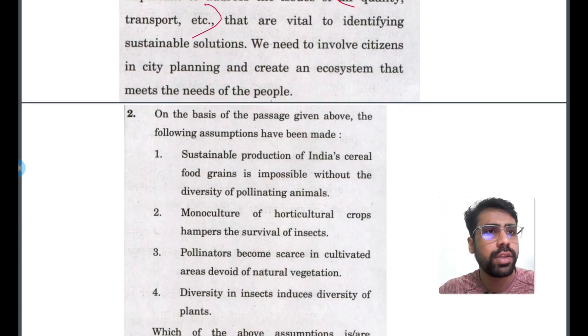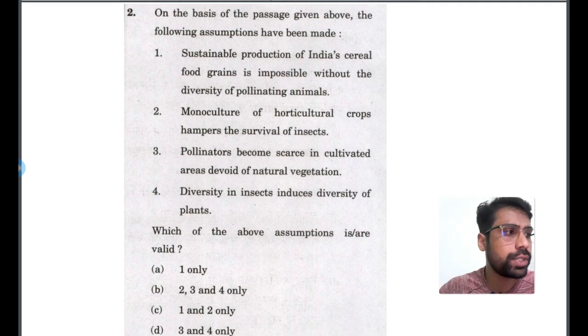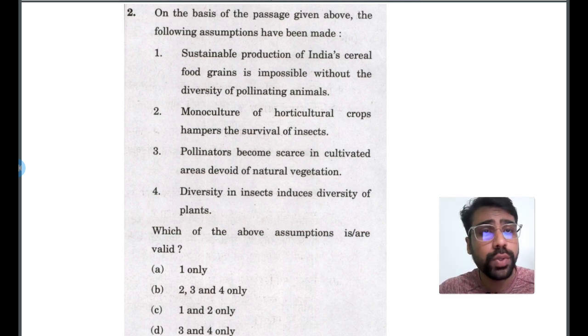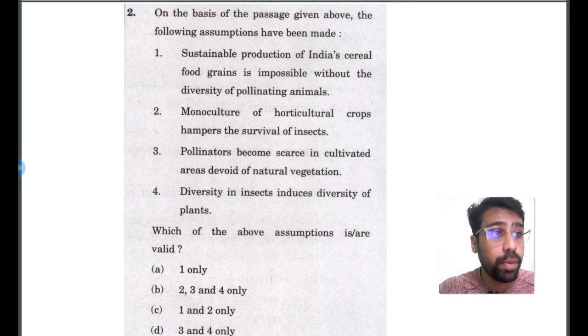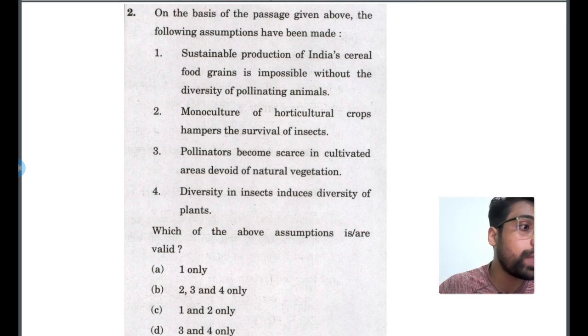Now let's go to another question. Second question. So what's the first step of our program? You should go through the options first and you should eliminate all the extreme options. Here you have to use your GS knowledge in a smart way. Okay. Let's see whether we can eliminate any statements.